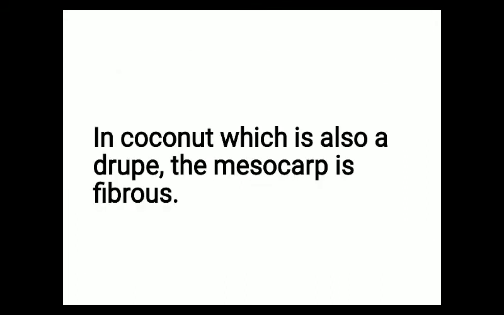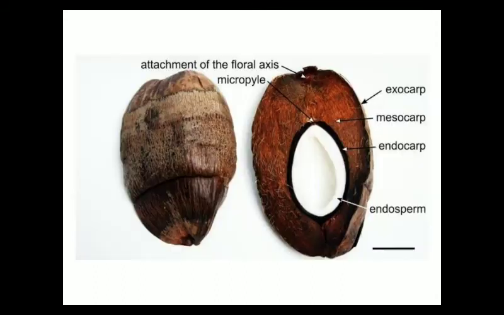In coconut, which is also a drupe, the mesocarp is fibrous. In the mango, the mesocarp was the edible part of the fruit, but in coconut the mesocarp is fibrous and of no use for eating purposes. It is mainly used for making ropes, but we can't eat the mesocarp. So which is the edible part in coconut? The answer will be the endosperm.